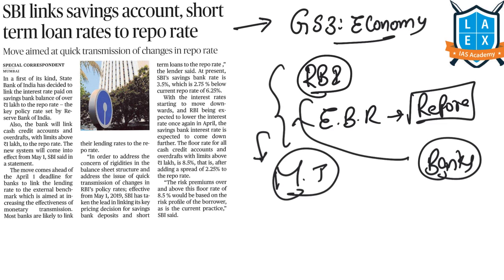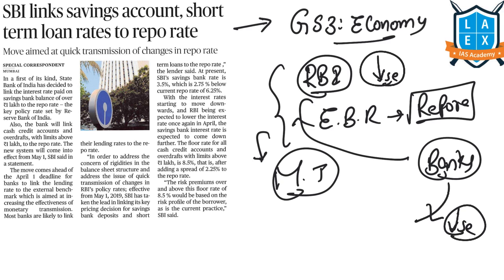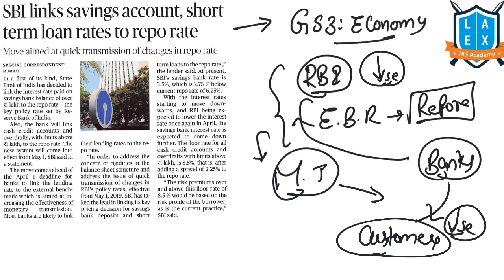So now, if RBI has reduced these interest rates, then banks will borrow more and they are benefiting due to these reduced interest rates. But these banks were not transferring these reduced interest rate benefits to their customers. That process is known as monetary transmission. That means if it is getting transferred to the customers, it is monetary transmission.